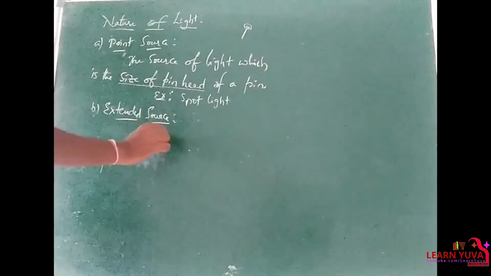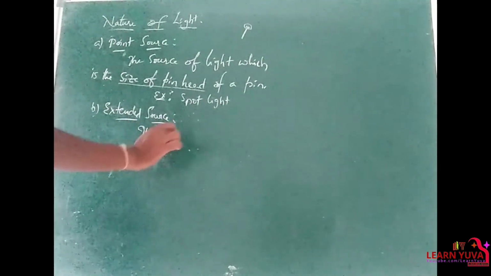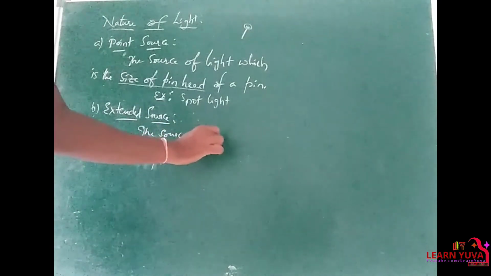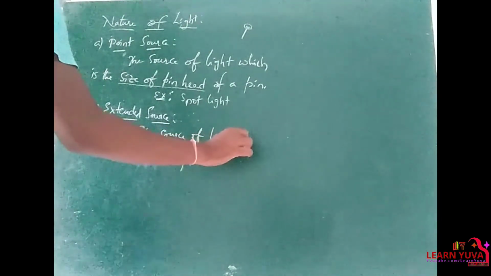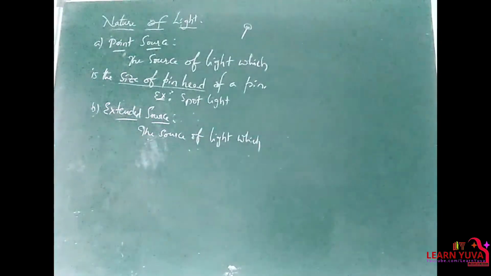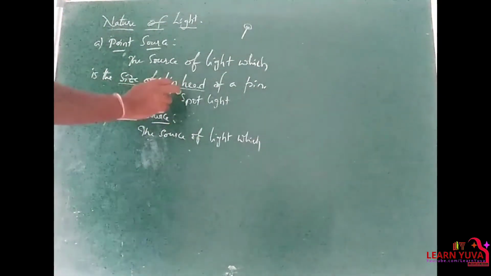This extended source can be defined as the source of light which is bigger than the size of the pinhead.